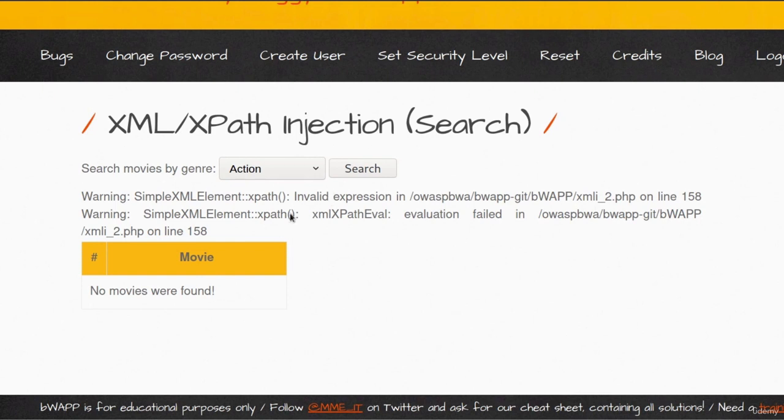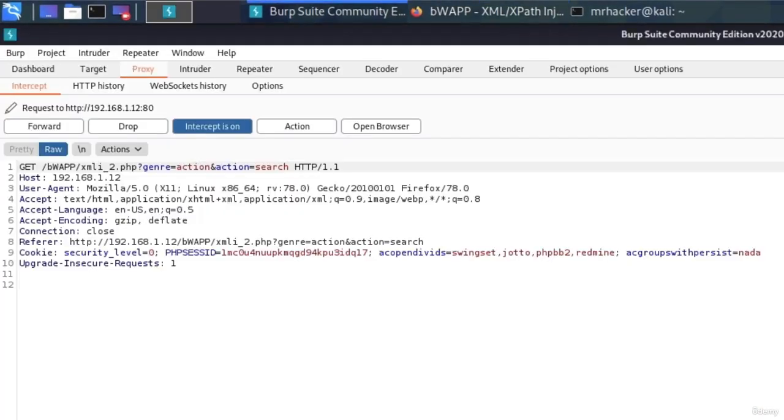Now, there is one thing that this application can do. We can check whether it requires the entire name of the genre, which is action, or can it determine which genre it is with just the first few letters from the name. For example, if we type ACT, can it determine that we want the action genre? Let's give it a try by intercepting the request once again.